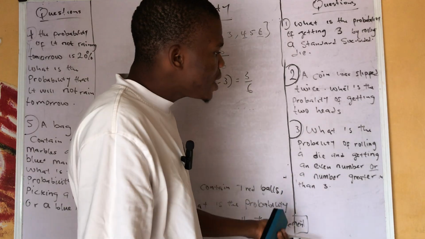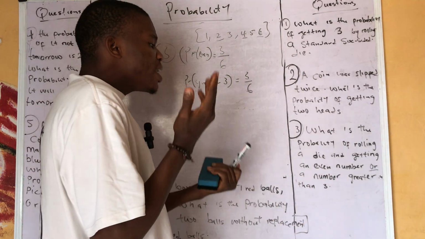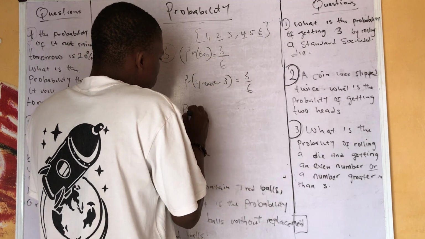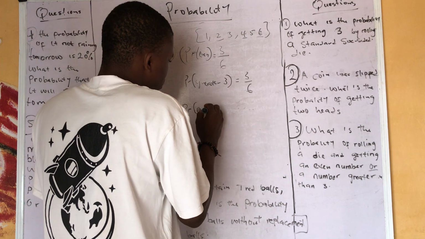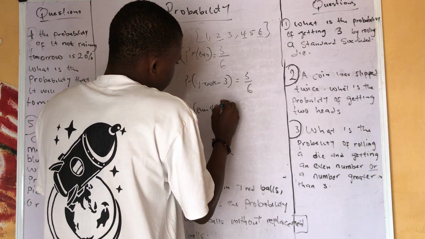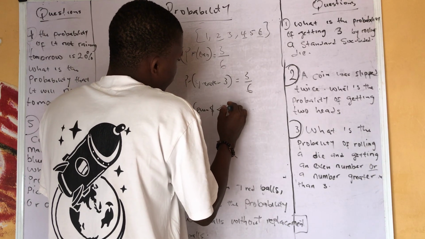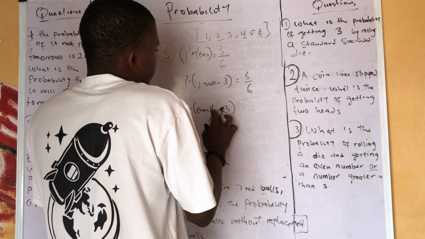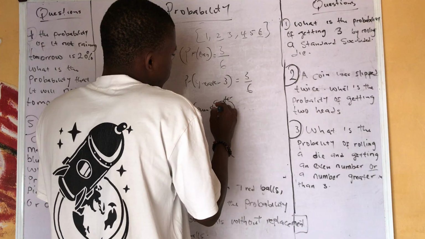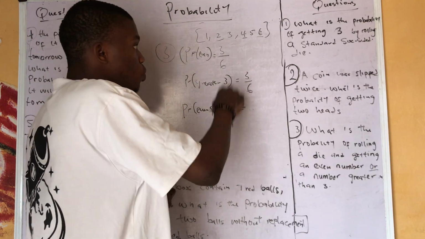This is where the mutually not exclusive comes in. Then the probability of getting an even number and also a number greater than 3. The probability of having an even number and a number greater than 3. Now, a number that is even and is also greater than 3.